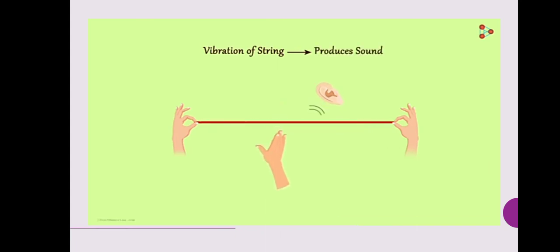Let us do one more experiment. Take a frying pan. Strike the pan with a spoon like this. Do you hear sound? Yes, you do. But do you see the pan or spoon vibrating? Not really, but you can feel the spoon vibrating in your hand. If you touch the pan immediately after the strike, you will feel that the pan is also vibrating.